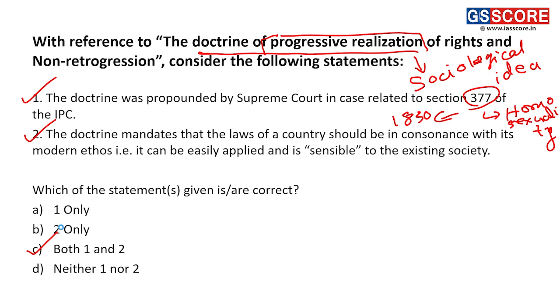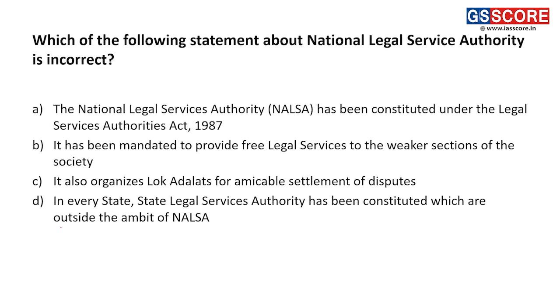All right, moving on now to the next question. Which of the following statements about the National Legal Services Authority, NALSA, is incorrect? The National Legal Services Authority has been constituted under the Legal Services Authorities Act 1987.